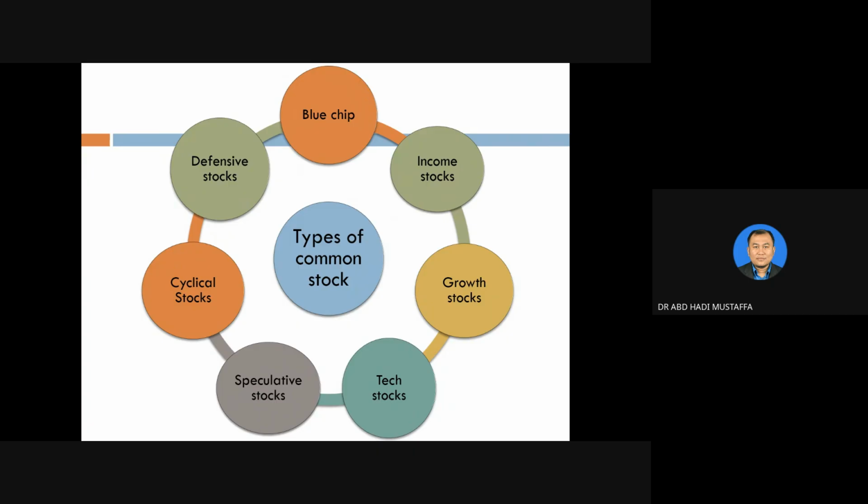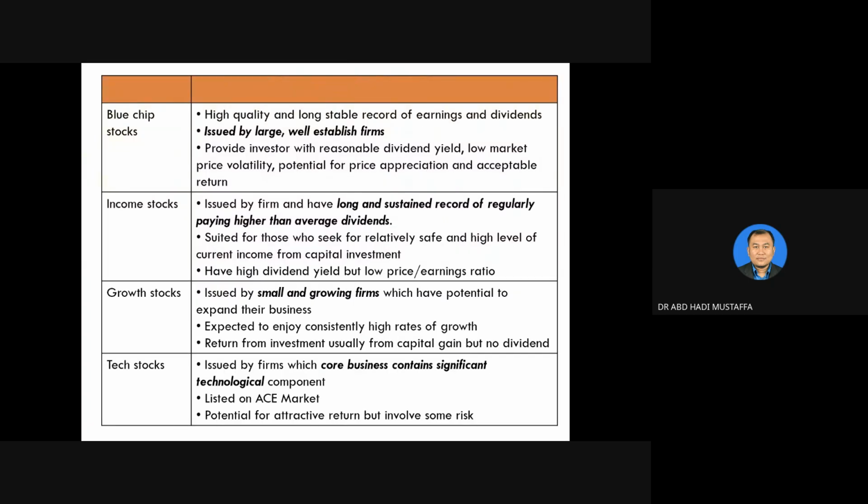These are the types of common stocks. Let's have a look at the types and the descriptions there. Blue chip stocks: cutting to the chase, blue chip stock is issued by a large and well-established firm. That means companies that generate multi-million profits, mega companies. For income stock, that means stock issued by a company that has a long and sustained record of regularly paying higher than average dividends. In other words, these are stocks issued by a company that records a sustainable profit every year.